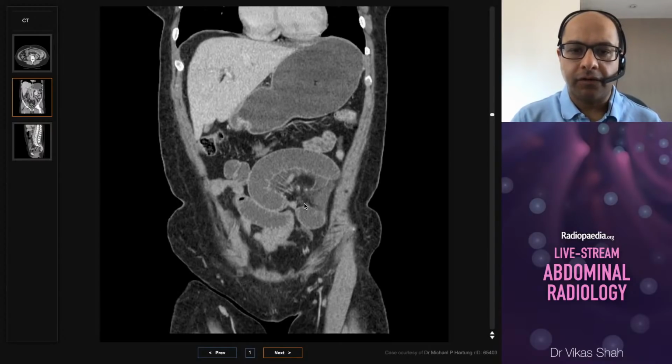The other main causes of closed loop bowel obstruction include volvulus or an internal hernia. In the case of a volvulus, also look for swelling of the mesentery and the associated mesenteric vessels as well.